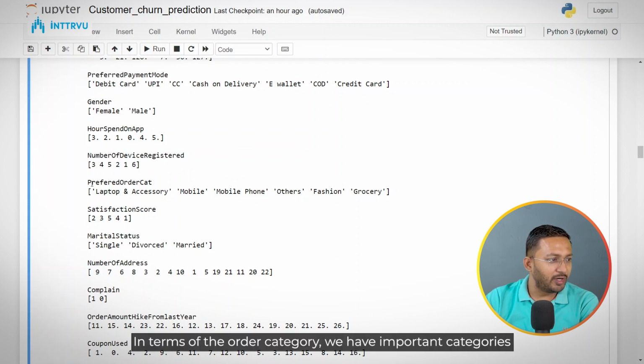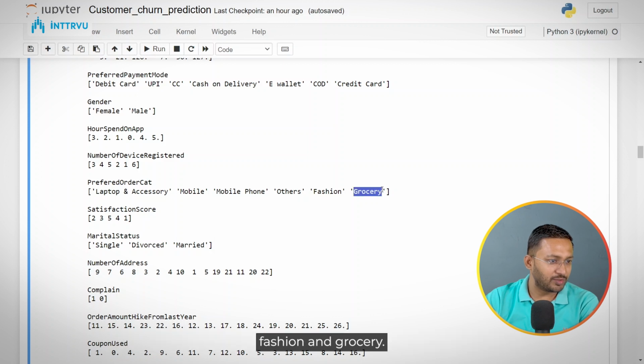In terms of the order category, we have important categories here. So we have laptop and accessory, mobile phone, others, fashion and grocery.